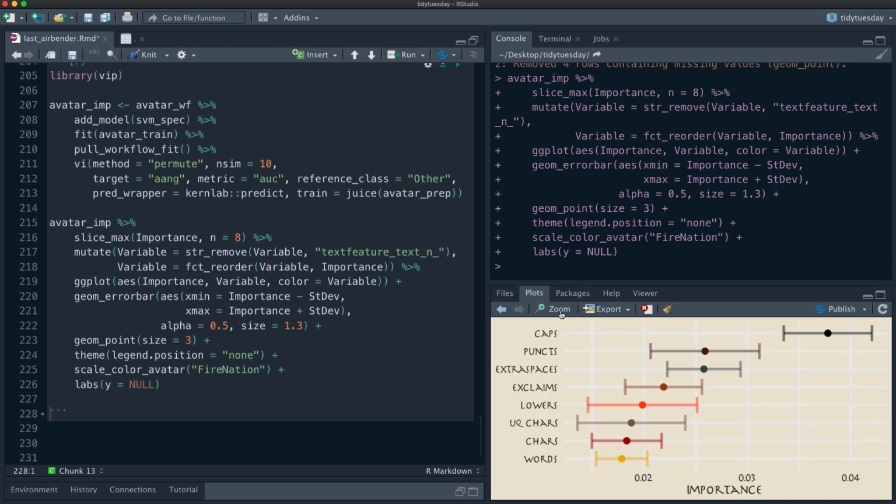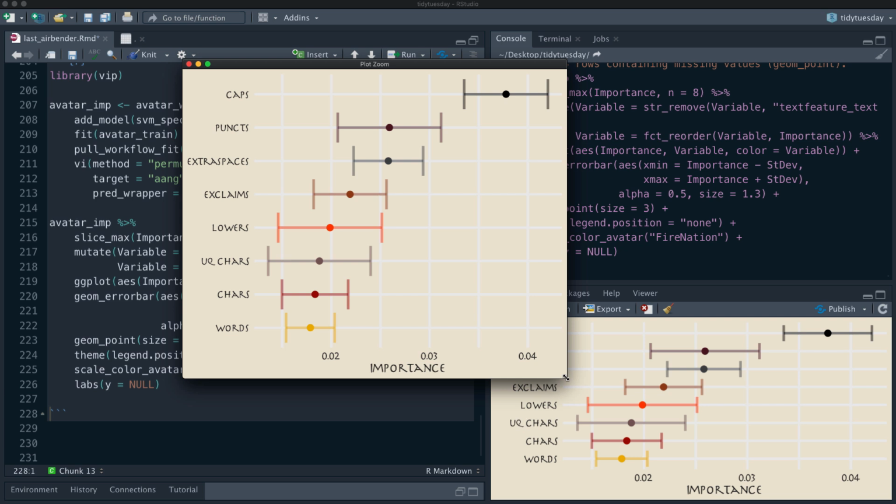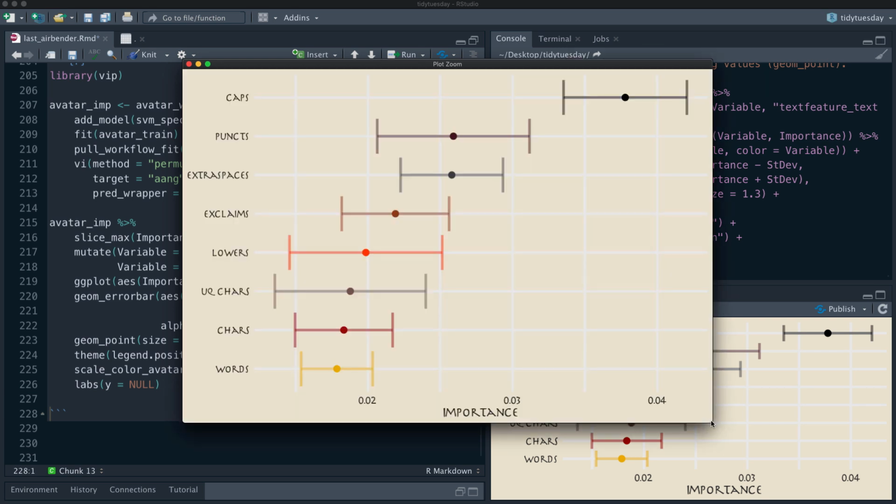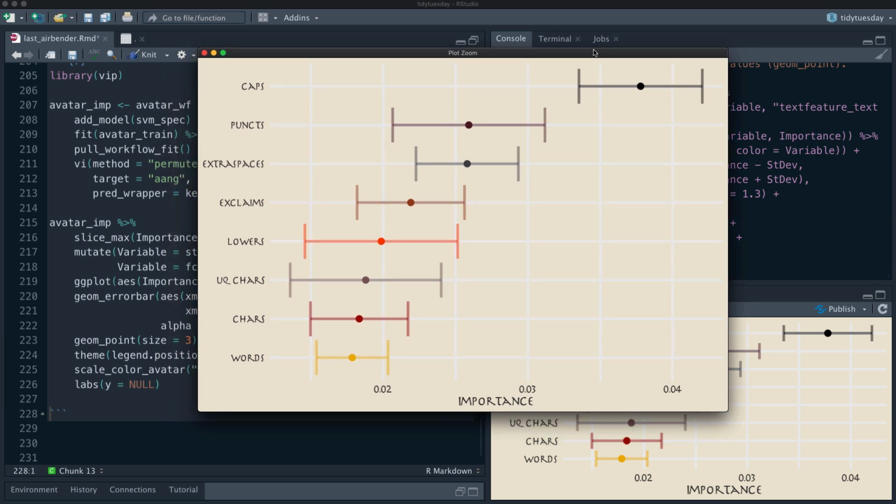All right, what are the 8 most important things in predicting whether a line is spoken by Aang or not? So the number of capital characters, punctuation, extra spaces, exclamation points, lowercase unique characters. By far, it looks like the most important thing is capitalization, followed by punctuation and extra spaces, and then exclamations.